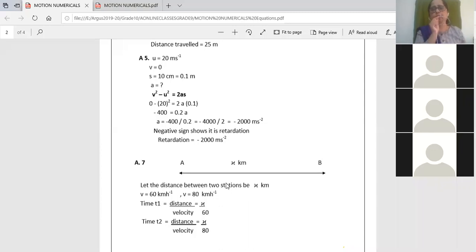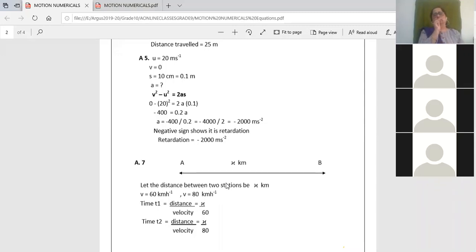Children, never use the other unit, CGS unit, always convert into SI unit. So I have converted the distance into meter. Always use SI units for solving your sums. So the distance is 0.1 meter. Now you are asked to calculate the acceleration, right?